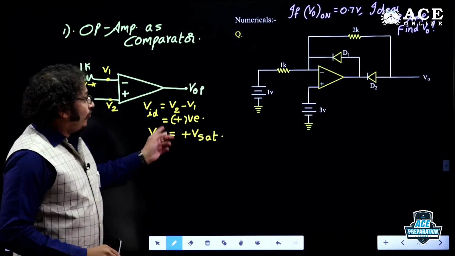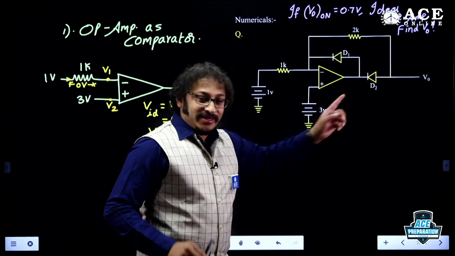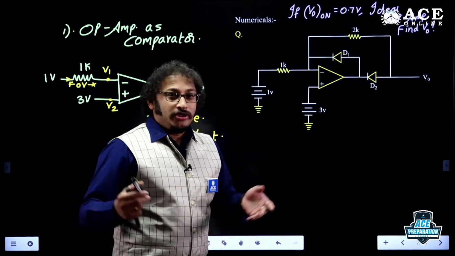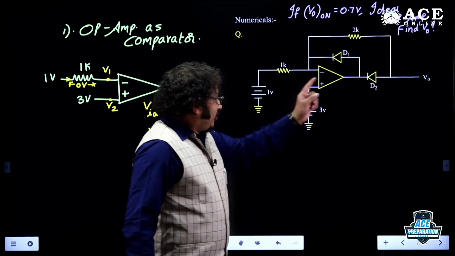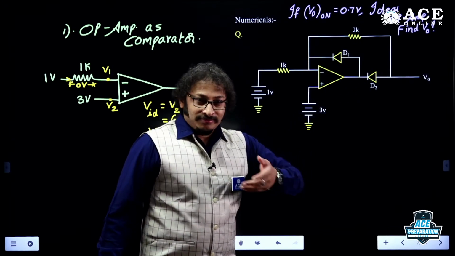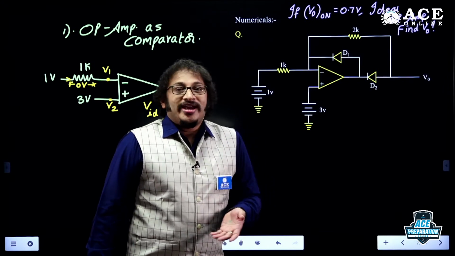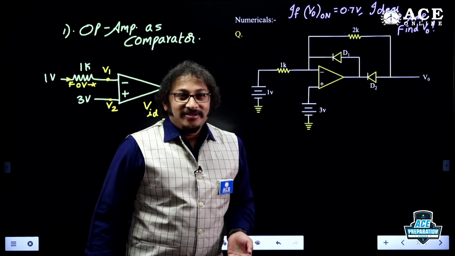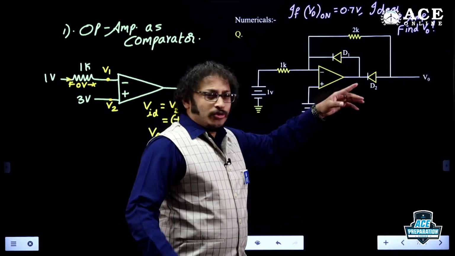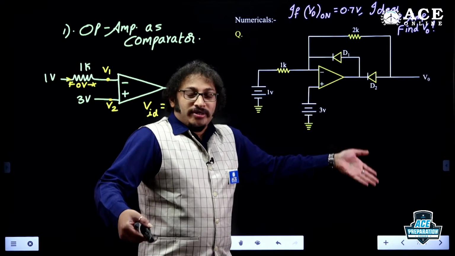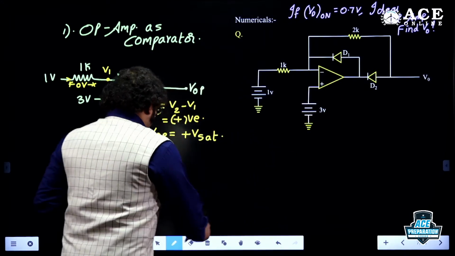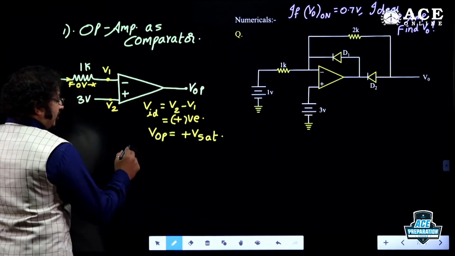Guys, correct? Whenever I go with the plus VSAT here, that is the highest voltage in the entire circuit, which is going to decide the status. So if this is plus VSAT, no discussion. D2 will be off, because the highest positive voltage is given to the cathode, the N-type semiconductor, so it is off. Whereas the plus VSAT is given as anode voltage to diode D1, the highest voltage in the entire circuit, on the positive side. No doubt, D1 will be on.